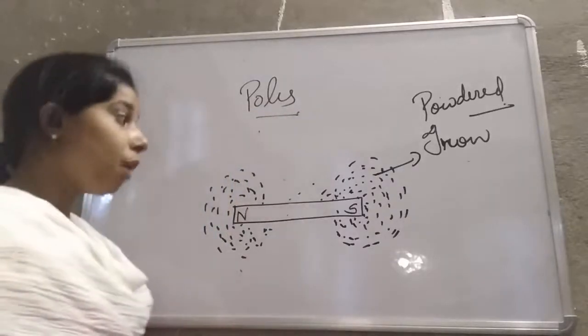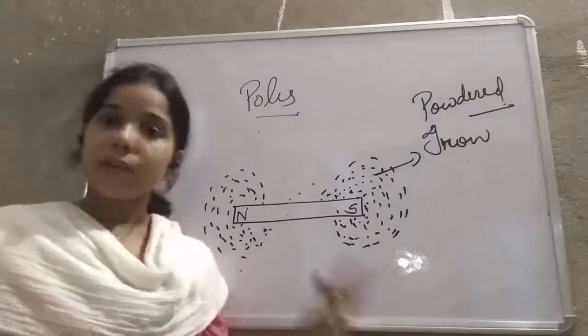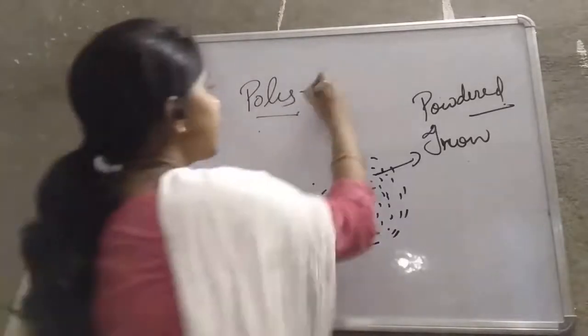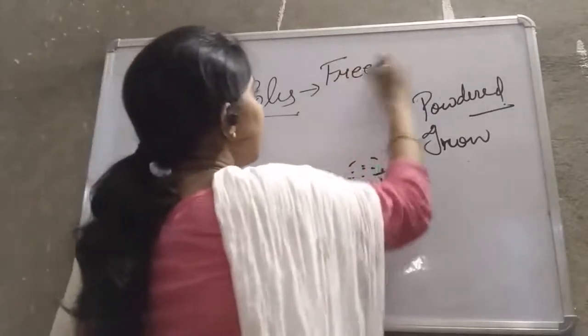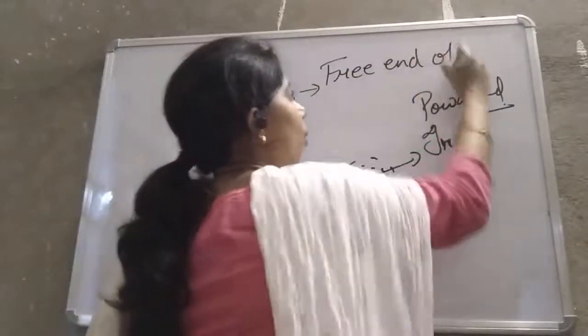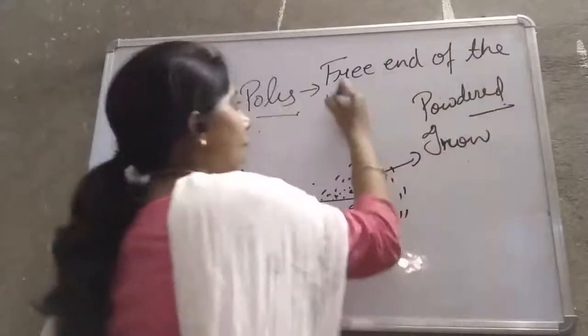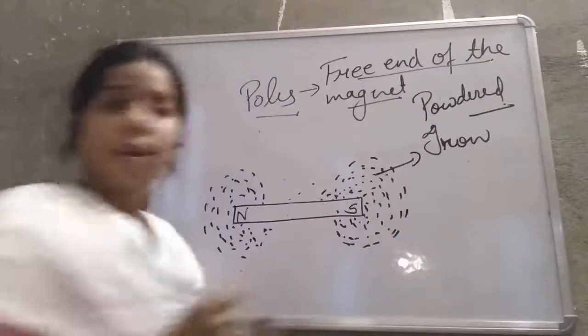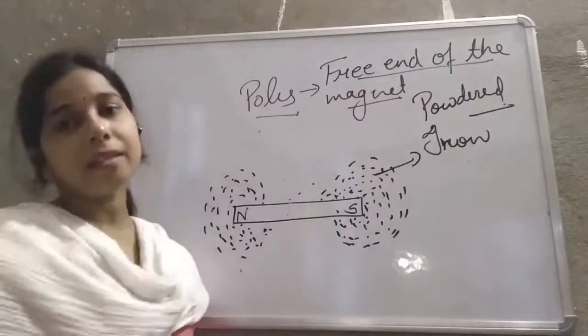So pole is what? It is the free end. Both of them are free. So we will say that the pole is the free end of the magnet. The free end of the magnet is the pole.